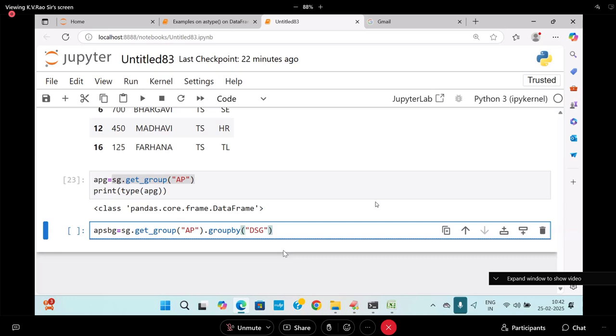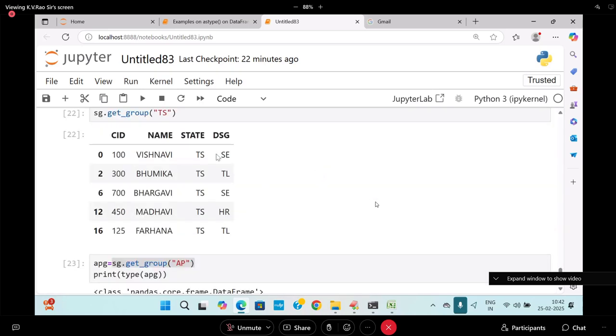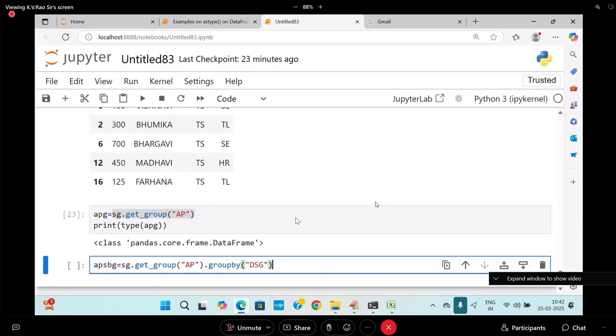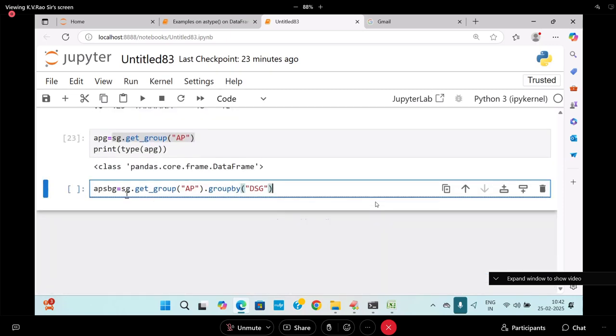In AP group, again I am going to do SE group, TL group, HR group, as Sai Varun asked me. This is the one. Are you following me? SG dot get group of AP and then group by of DSG. So then you print there.